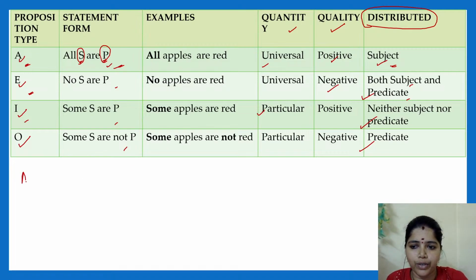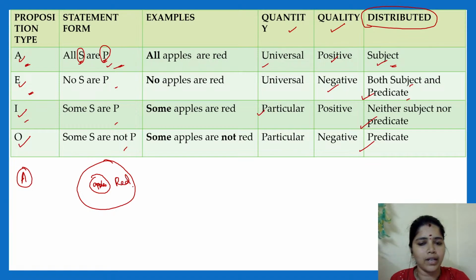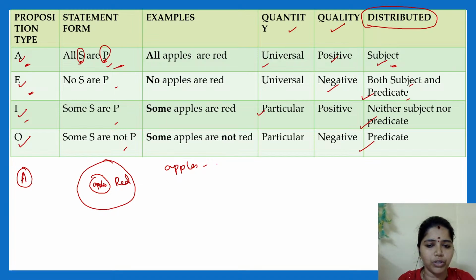First, take A type sentences. What is A? All apples are red. This is how we say it. See here, apples are called the subject. Please listen very carefully and we will go very slowly so that you can understand. Don't get distracted. Here apples we call what? Subject.